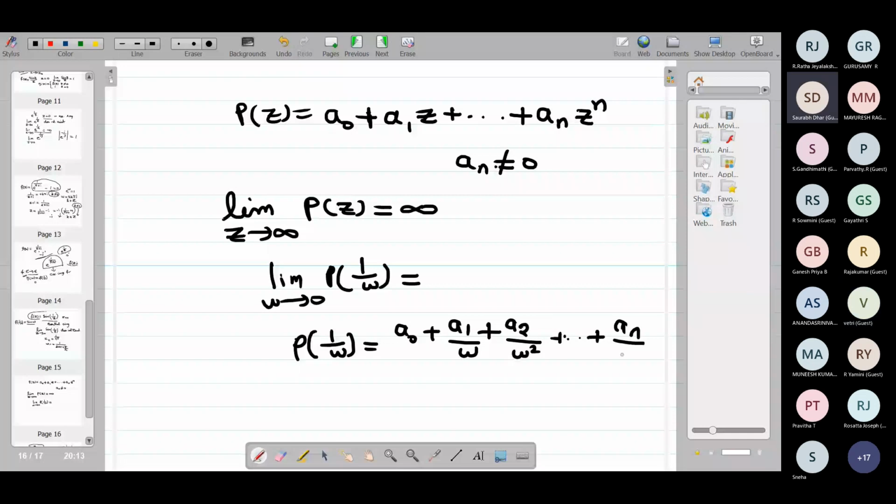If you take the LCM, you get 1 by w power n into a naught w power n plus a1 w power n minus 1 plus etc. plus an.